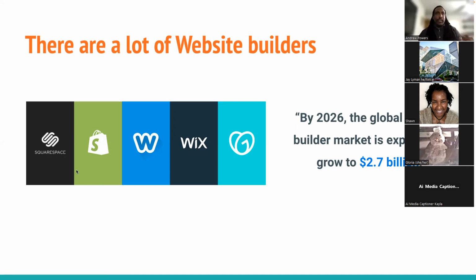If you don't recognize these icons, that's Squarespace, Shopify. I actually don't know that one. I want to say WordPress, but that's not the symbol. Wix, and this other one that looks like a heart. But there are tons of ways to make websites and tons of website builders, just like the ones presented. So there are other options than Google Sites.